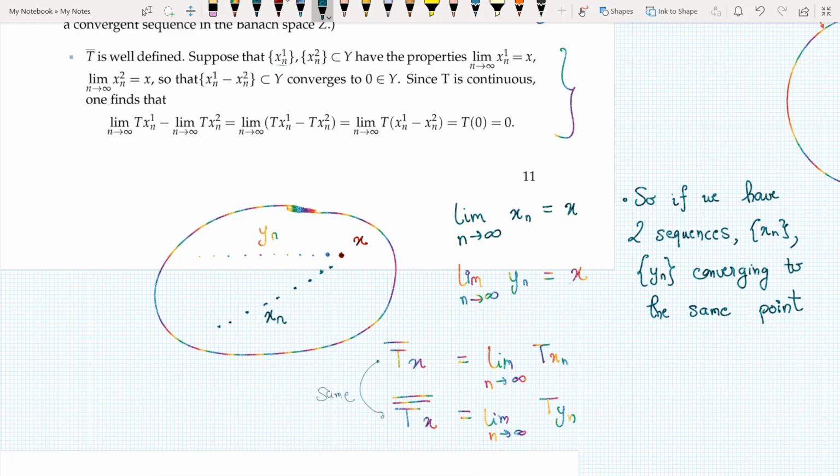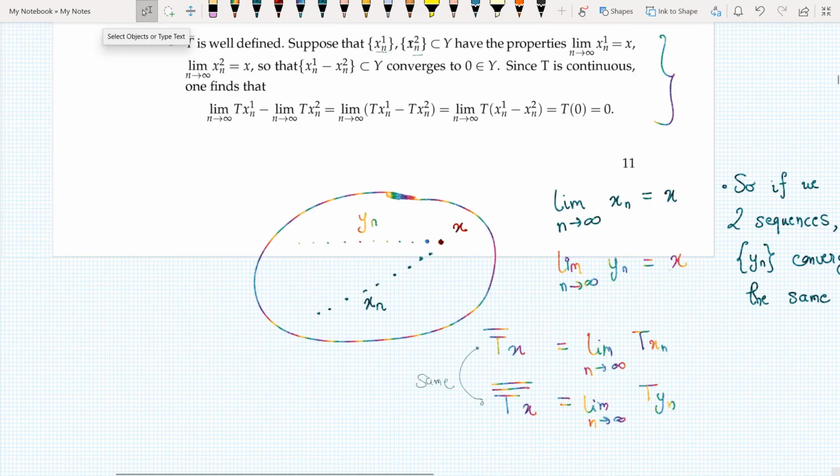So that's what is essentially written here. If I have two sequences that converge to the same x, then these two limits are the same. This is what I mean by saying that my T bar is well defined. So these sequences may not be the same, but the limit to which they converge is the same. That is what I want to show. It's not obvious as of now.